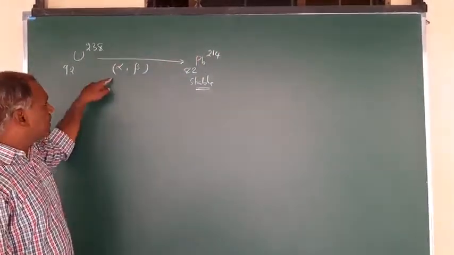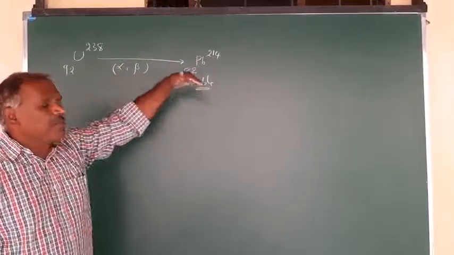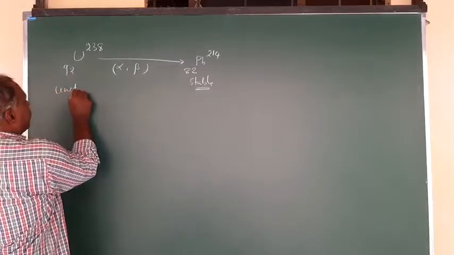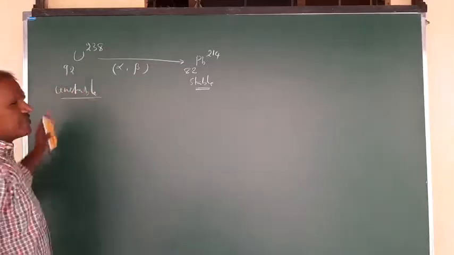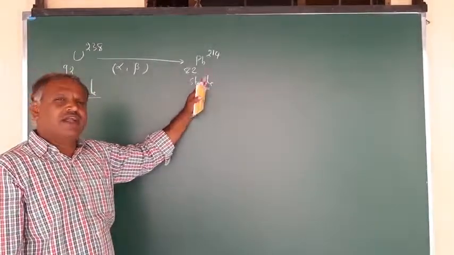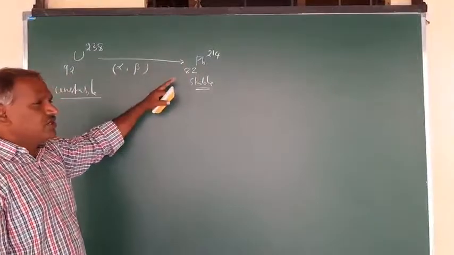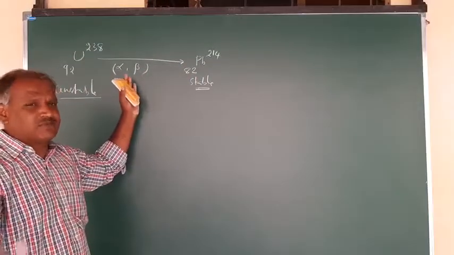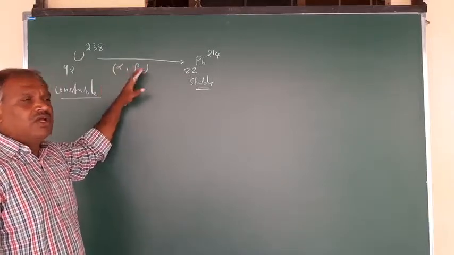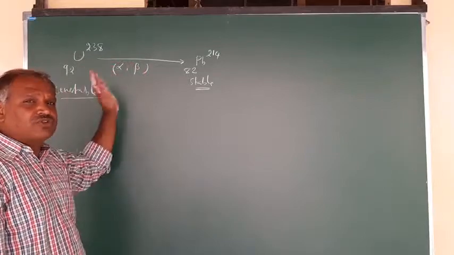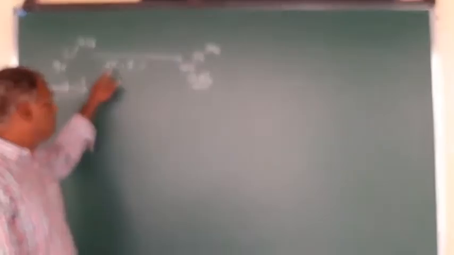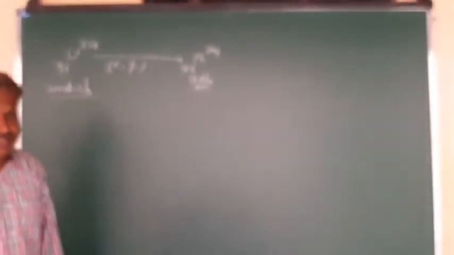Now in this, how many alpha particles are emitted, and how many beta particles are emitted? That is the question. Here uranium 238 is a radioactive, unstable nucleus, which converts into a stable lead isotope. During this conversion, a successive number of alpha and beta decays take place. How many alpha particles and how many beta particles come out during this conversion of unstable uranium 238 to lead 214? You have to find the number of alpha particles and beta particles. That is the question.